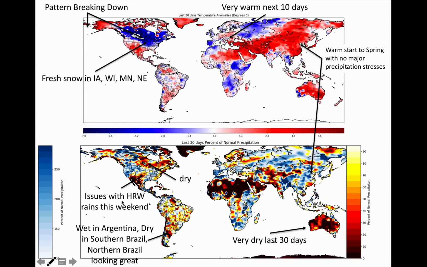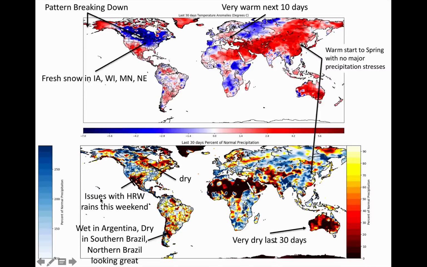And I want to start off this forecast by telling you the things I'm going to be talking about in this video. So first, we're going to have a pretty big pattern breakdown, and we've been discussing this now for 10 days. It is here. Let's discuss what that means. We did just get some fresh snow across Iowa, Wisconsin, Minnesota, Nebraska, on top of the big event we had last time. We need to talk about what that means.